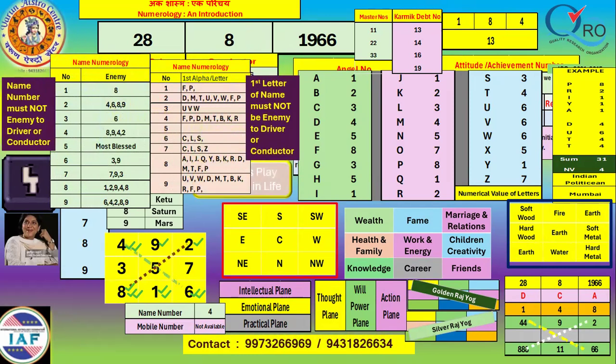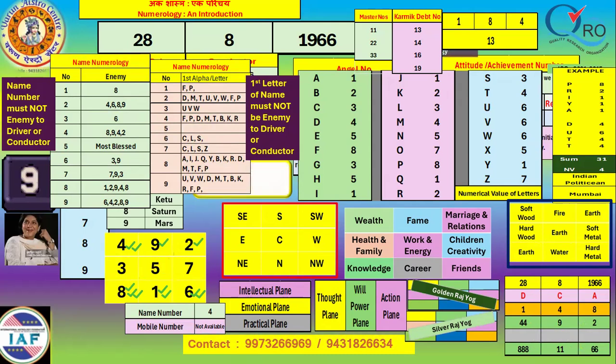Now we see the enemy numbers. Let us not speak in the beginning about friend and neutral numbers. Let us first identify the enemy number. For people whose prime number is 1, which pertains to this native also because the driver is 1, the number 8 is the enemy.